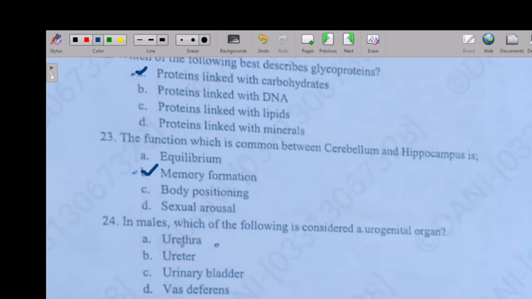So the next question is: in males, which of the following is considered a urinogenital organ? Option A: urethra, option B: ureter, option C: urinary bladder, option D: was deferens. So the right answer is option A, urethra.